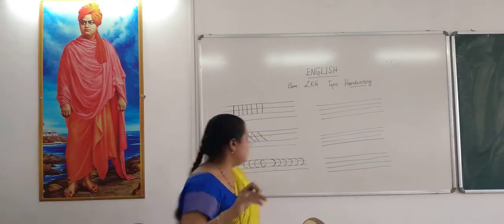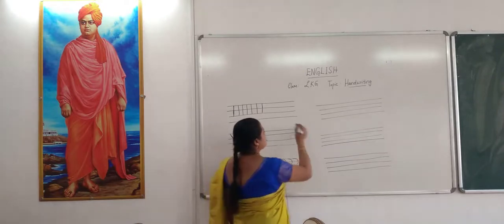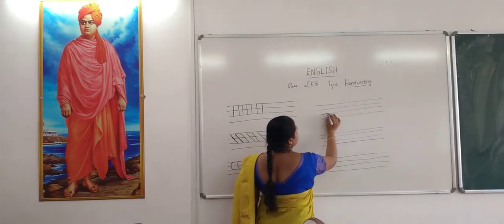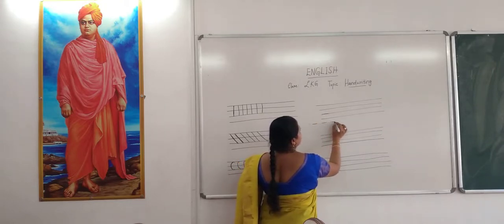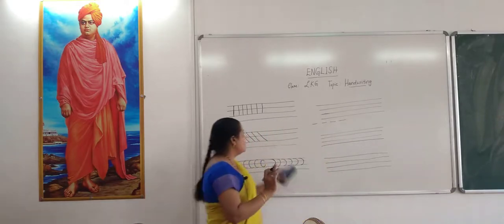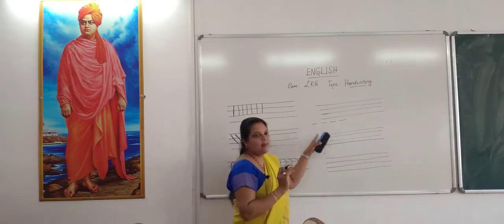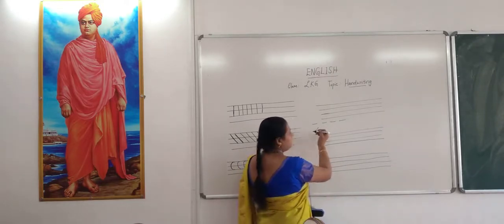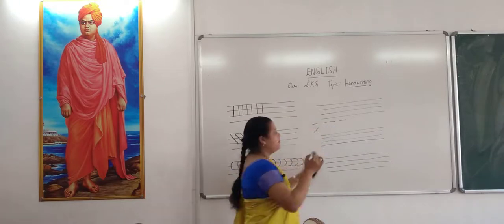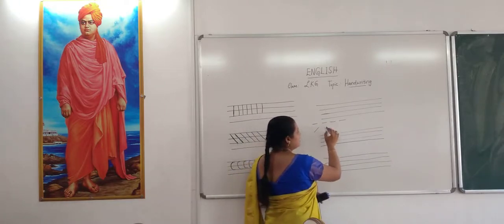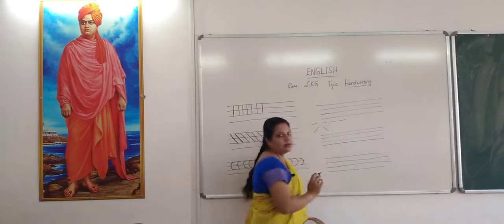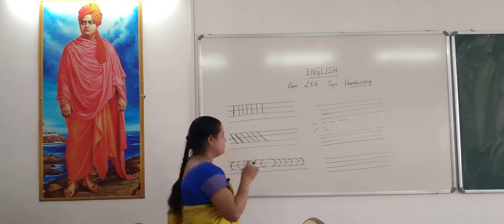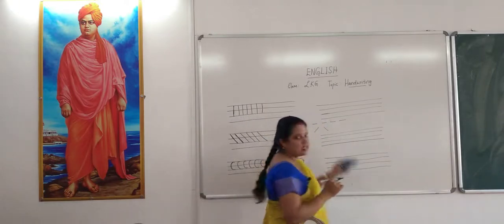Now, one more line I want to teach you. This is a standing line, and this is a sleeping line. How will the sleeping line be? See, it will be just like this, the line is sleeping. Here the line is standing. Here the line is sleeping. If you write like this, it is slanting from right to left. If it is slanting like this, it is slanting from left to the right. This is one more pattern. Shall we see the next one?